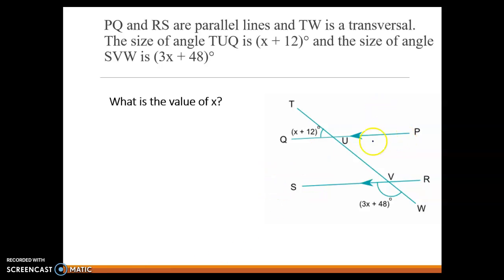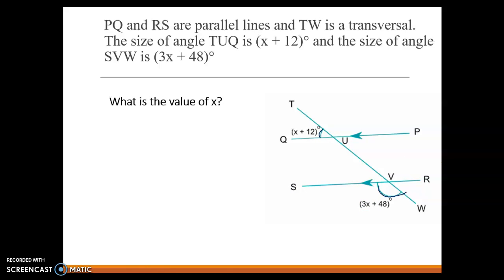So in this case, P, Q, and RS are parallel, TW is the transversal, and the size of angle TUQ, this one, is x plus 12, whatever that x may be, and the size of angle SVW is 3x plus 48. We've got a bigger one and a smaller one. They're on alternate same sides, which tells us they add up to 180.